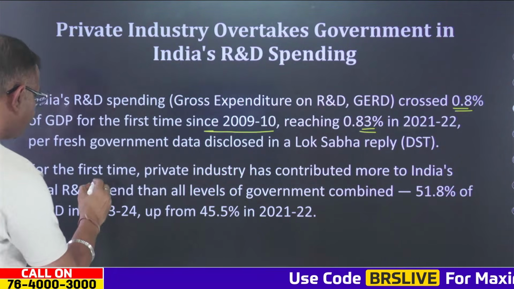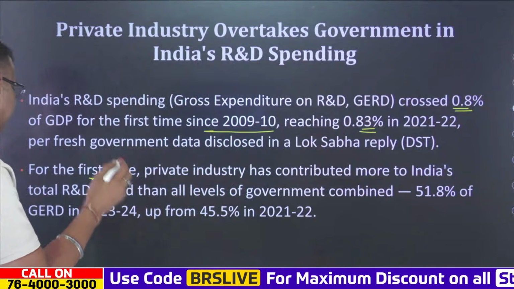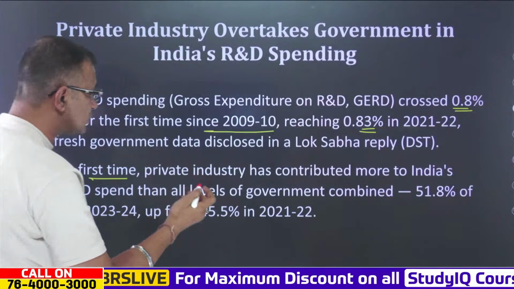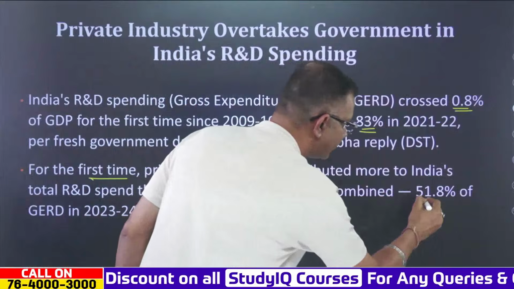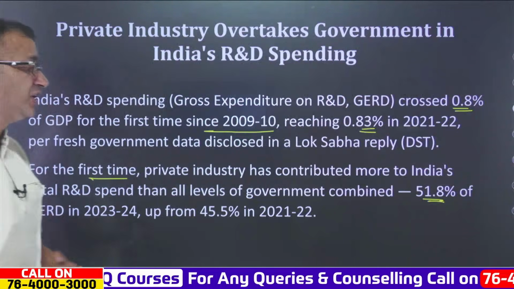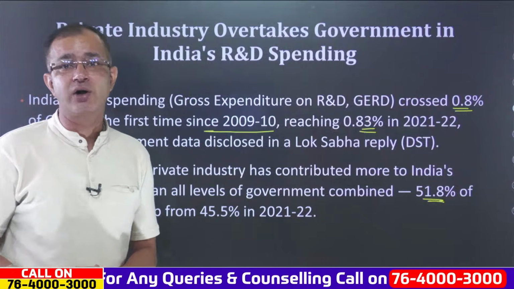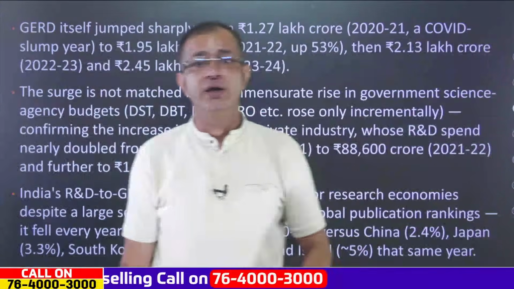And this is the first time that private industry has contributed more than the total research and development spent by the government at all levels combined. The private research and development spend was 51.8% of GERD, up from 45.5% in 2021-22.